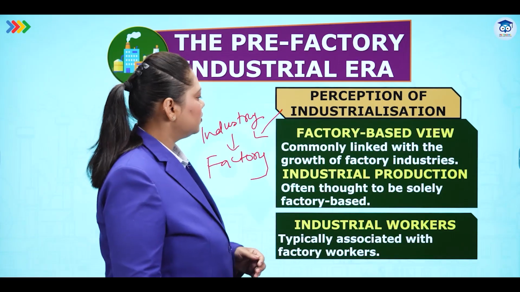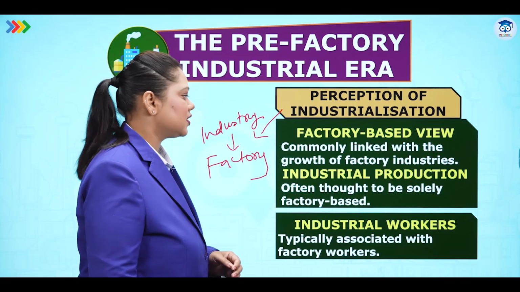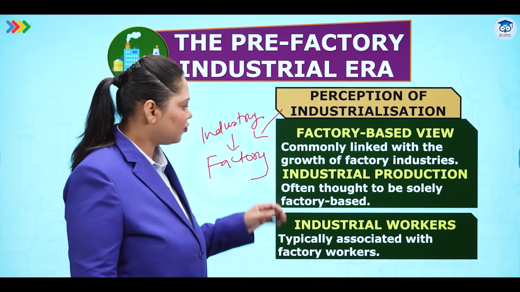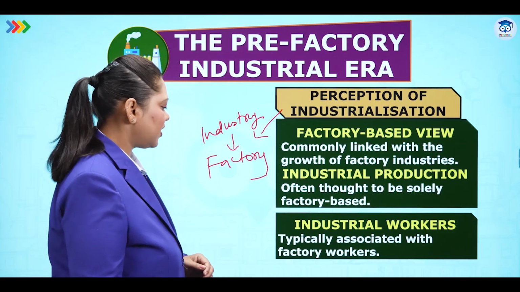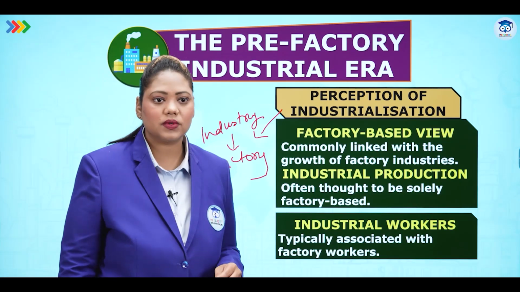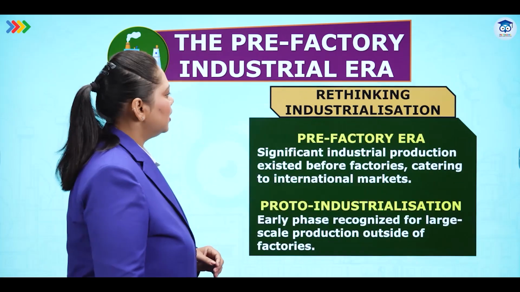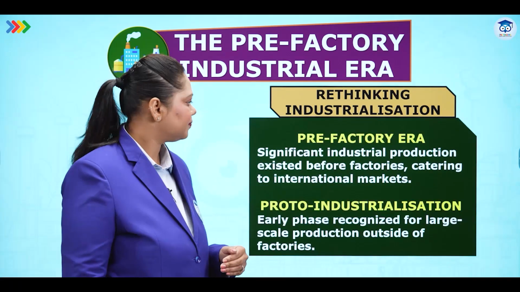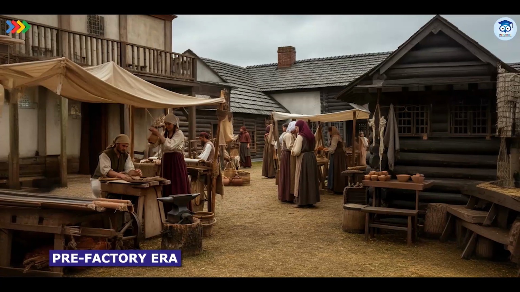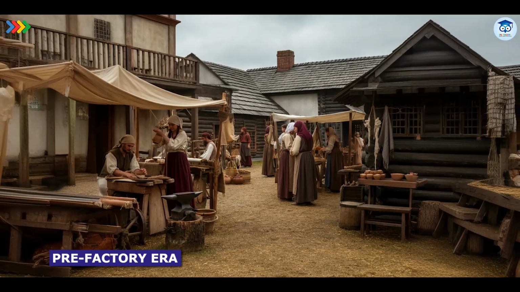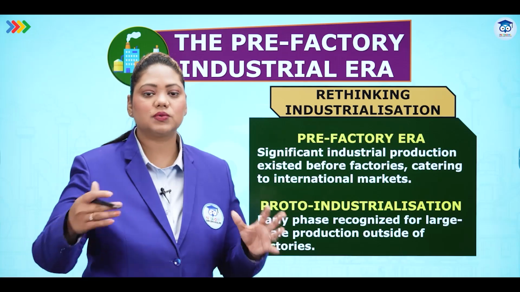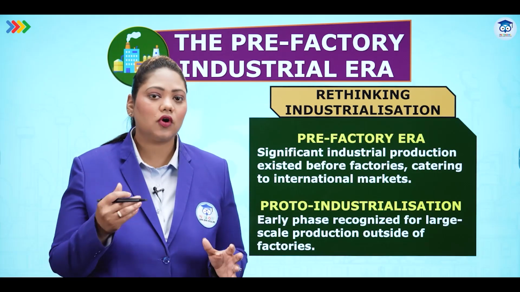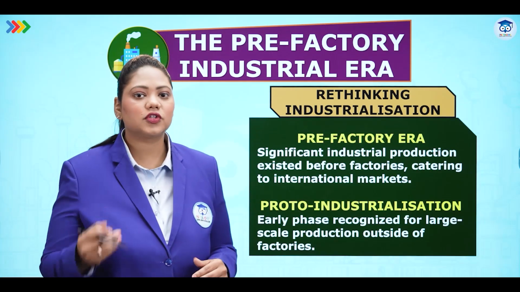Let's see factory-based view. Commonly linked with the growth of factory industries and industrial production, often thought to be solely factory-based. Industrial workers are called factory workers, typically associated with factories. But let's rethink industrialization. In the pre-factory era, significant industrial production existed before factories, catering to international markets. So we just see that a factory is a building which has been built and that's why it's called an industry. No, we've already had industrialization before the factories also came.